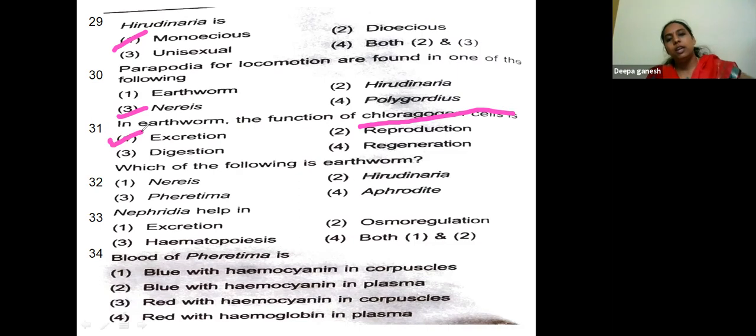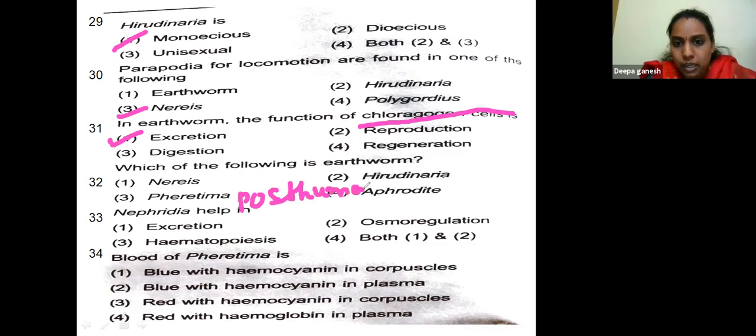Which of the following is earthworm? Nereis, Pheretima, Hirudinaria, Aphrodite. Pheretima posthuma is the name given for the earthworm. Nephridia help in excretion, osmoregulation, hematopoiesis, both 1 and 2. Nephridia help in both 1 and 2.